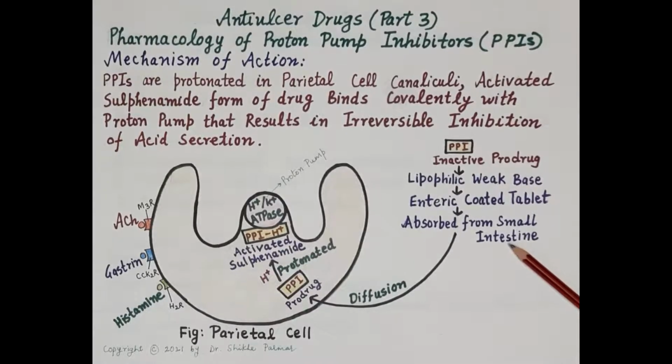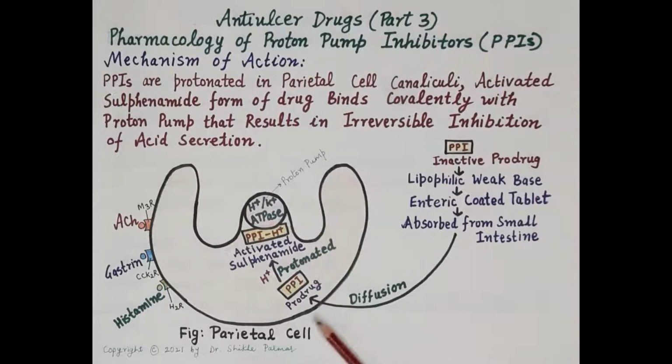and they are absorbed into the blood from the proximal small intestine. And since these proton pump inhibitors are lipophilic weak bases, they diffuse from the blood through the parietal cell membrane, they enter the parietal cells, and finally they reach the acidic parietal cell canaliculus.